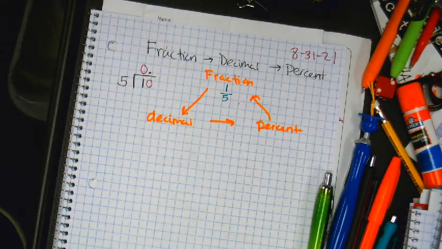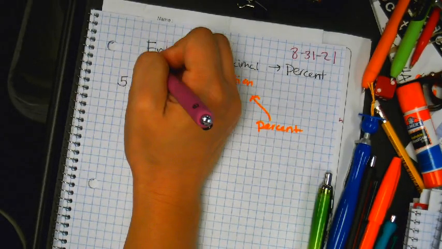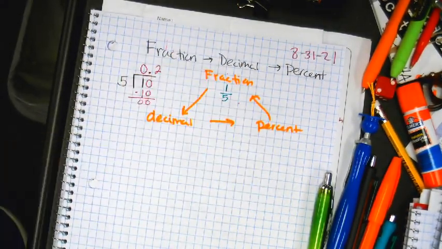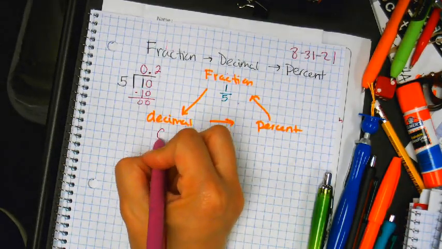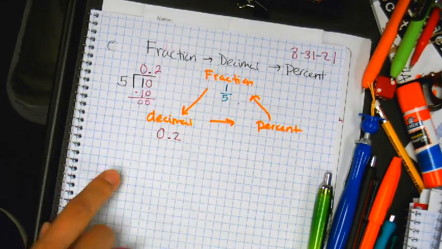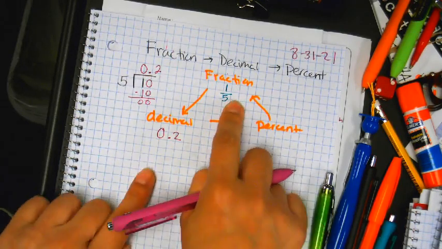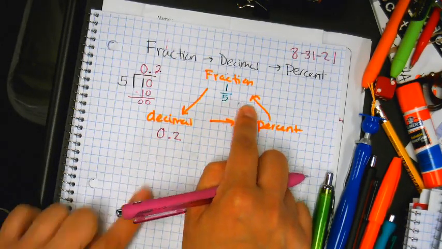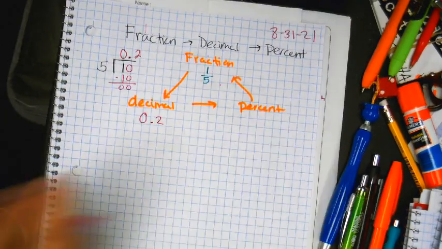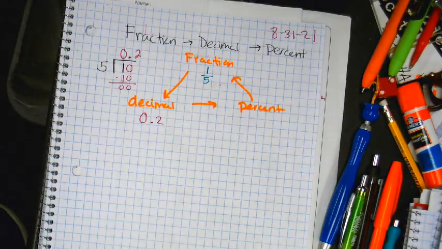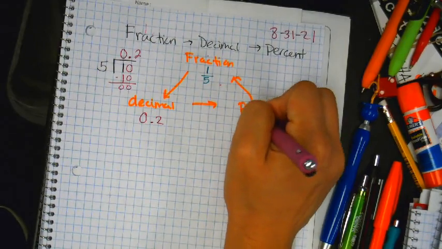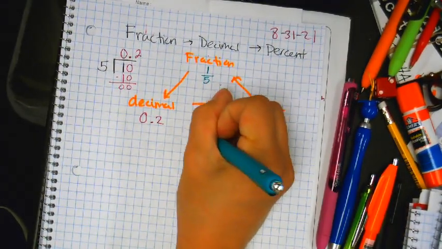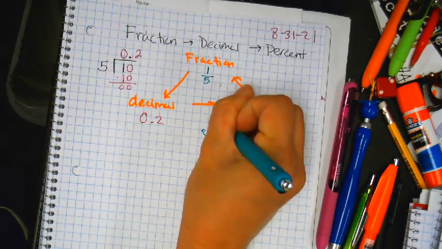All right, how many times does 5 go into 10? 2. 2 times 5 is 10, and you're done. This is my decimal, 0.2. Notice, it doesn't have a 1 and it doesn't have a 5, right? There's no 1, there's no 5. All right, what's my percent? We did this yesterday. 20%. Yes, exactly, you move it 2 times. 0.2, 1, 2, add a 0, you got 20%.